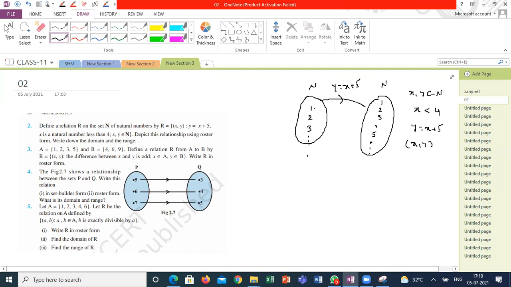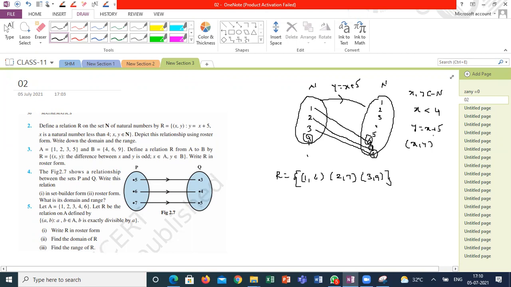If I am substituting 1, I will get 6. If I am substituting 2, I will get 7. If I am substituting 3, I will get 8. So the relation is {(1, 6), (2, 7), (3, 8)}. Why can't I take 4 here?